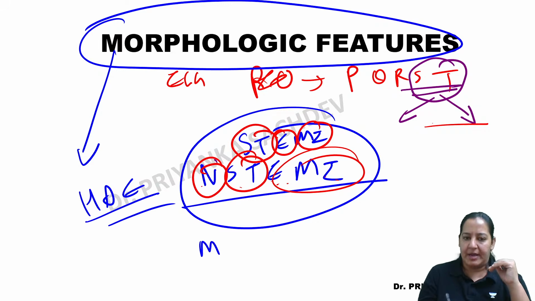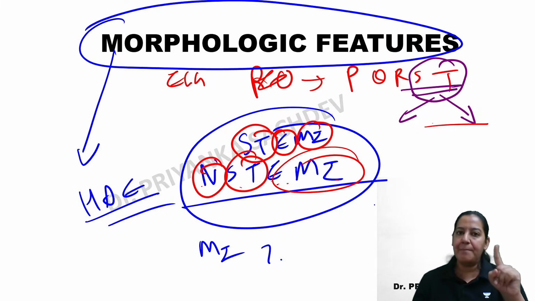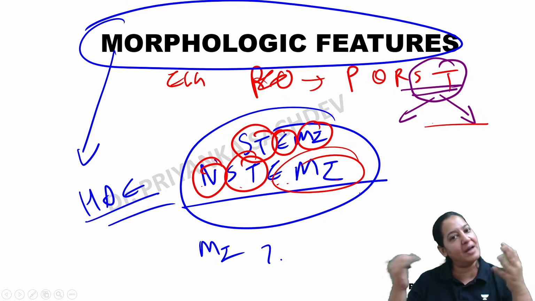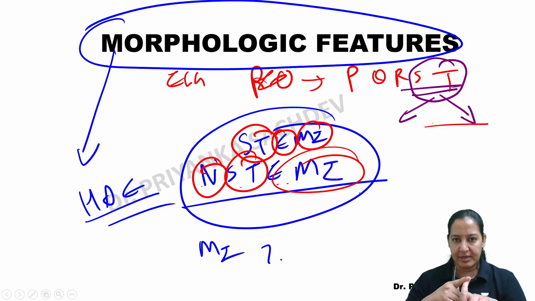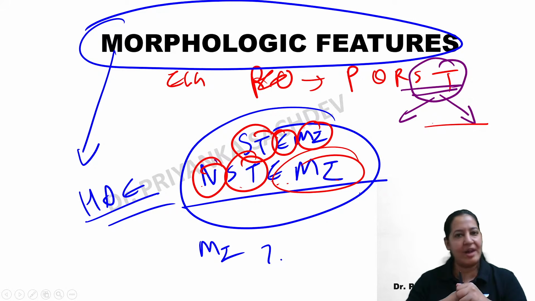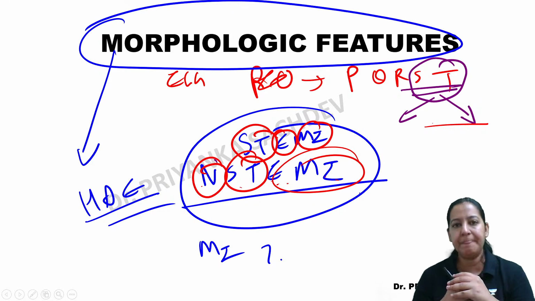But in case of MI, do we do biopsy of heart? No, never. We never do the biopsy of the heart in a live patient, of course. So why is morphology important? Morphology is important in postmortem, not in a live patient. We do the diagnosis of MI by other diagnostic methods. We will do blood markers, cardiac markers. We will do ECG. Most important will be the ECG. We will not do a biopsy for the confirmation of MI. But the morphology feature is important to understand the post-mortem features of MI.